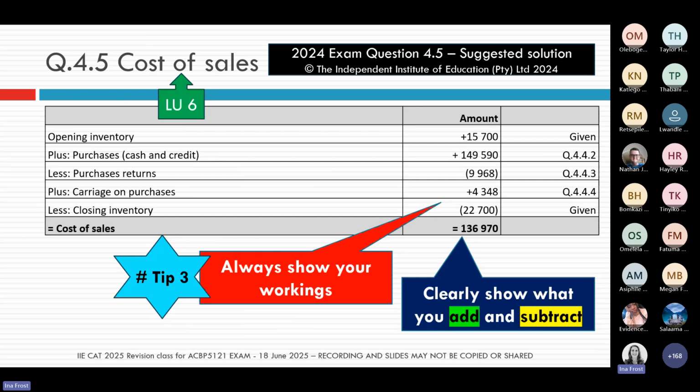The last thing out of question 4 last year in the exam was a proper Learning Unit 6 type question, where you had to calculate cost of sales for a periodic inventory system. And of course, we know this now. We're going to show our workings. Particularly in something like this, where some amounts are added and some amounts are subtracted, you are going to show us clearly, so that your marker will have no problem understanding your process and knowing exactly how you got to your 136,970, so that you can get full marks for a question like this.